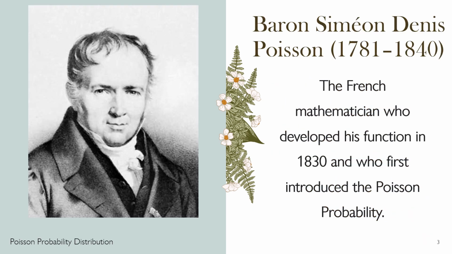All right, just a quick trace of history. Baron Simeon Denis Poisson, born and lived in France from 1781 to 1840. The French mathematician who developed his function in 1830 and who first introduced the Poisson probability.